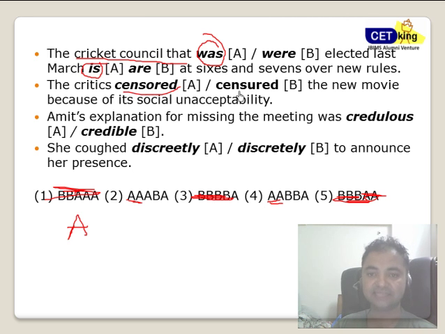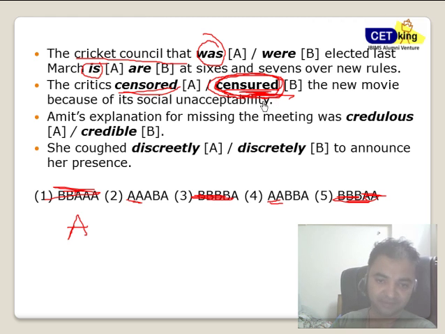The critics censored and censured. Fine. Now that is a very, very thin line between the two. Censored, we have seen the videos, you've seen the movies, you've seen the censor board and everything. It's all about censored. Censured is more about the published evidence, not about the people. Fine. It's more about things.